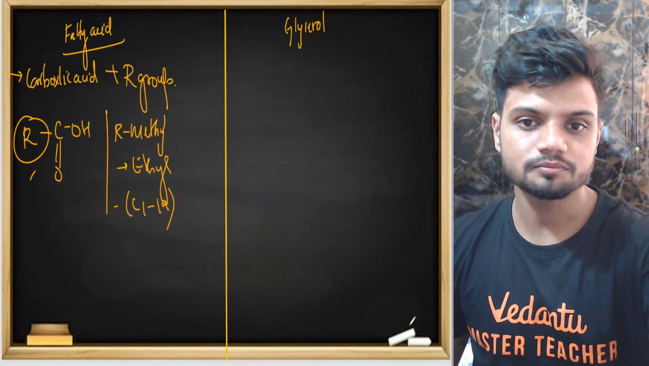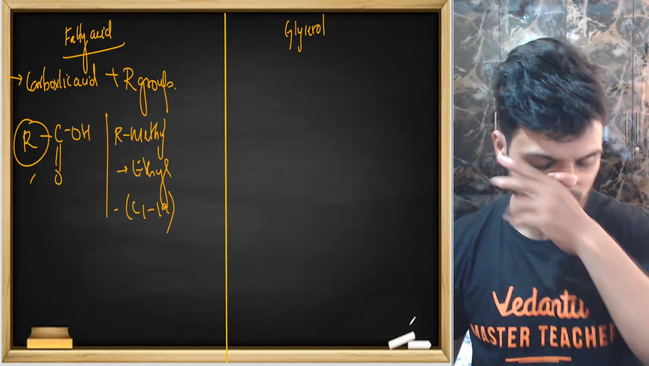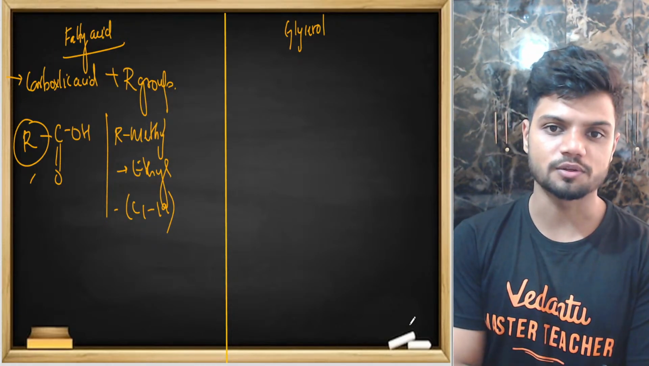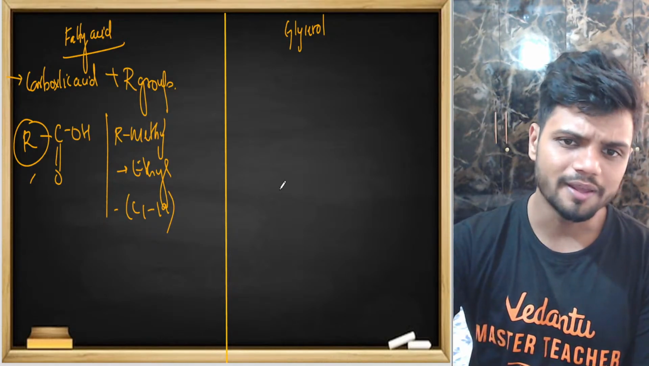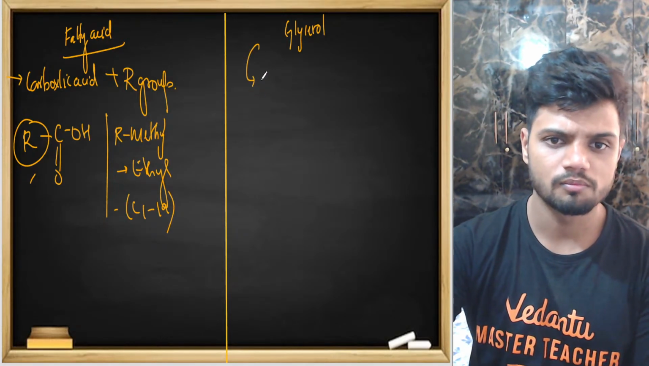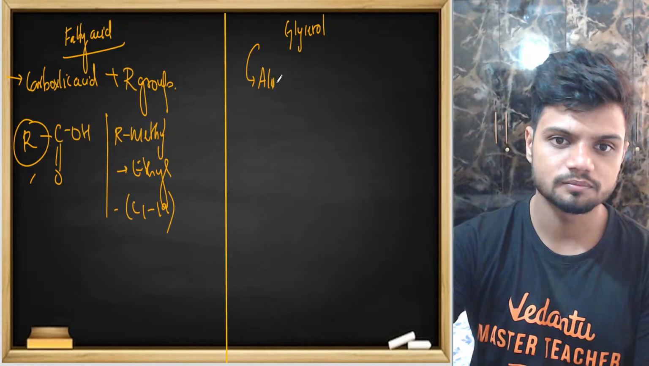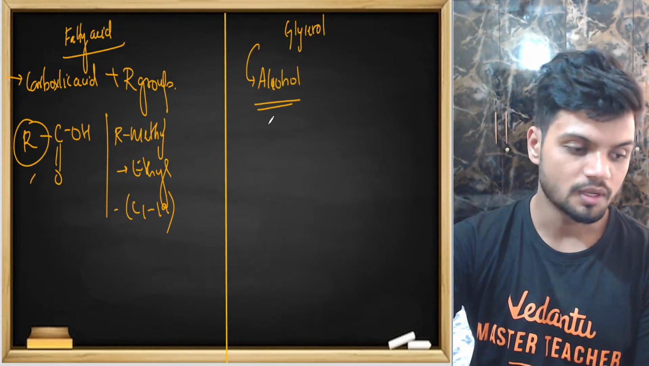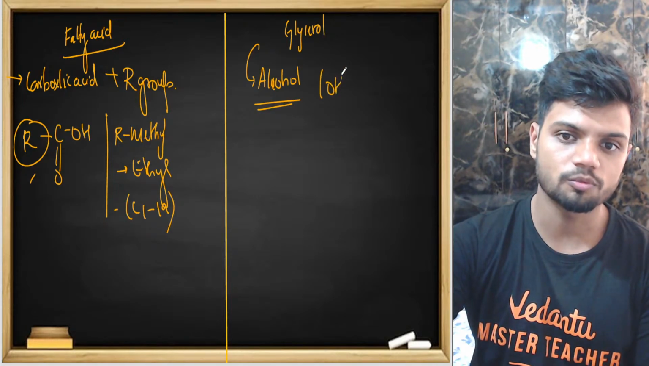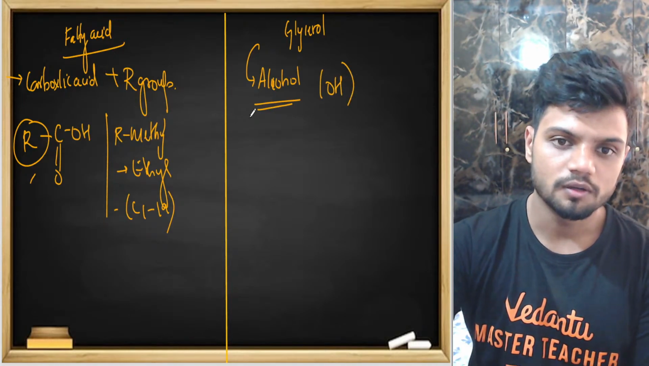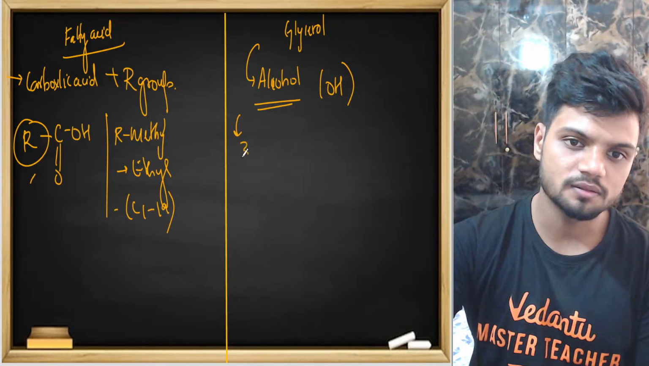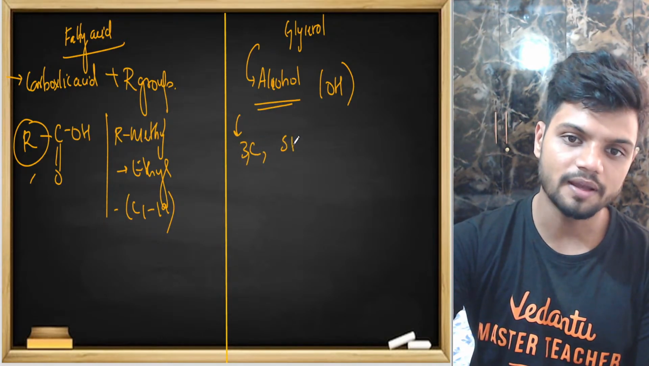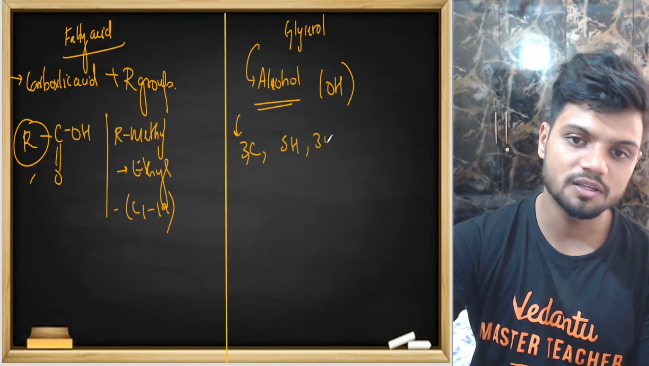That is basically your fatty acids. Now, what about glycerol? How is glycerol different? What do you see in glycerol, students? Glycerol is basically an alcohol. It is an alcohol with an OH group. To be precise, it has three carbons, 5 hydrogens, and 3 OH groups.